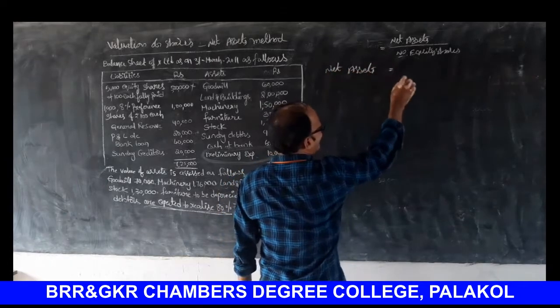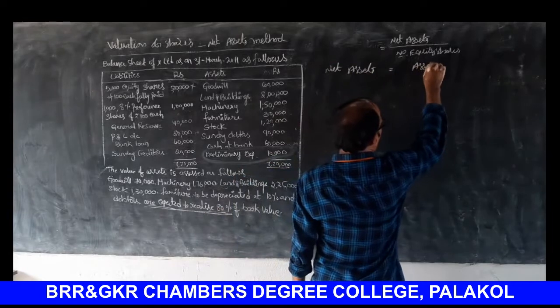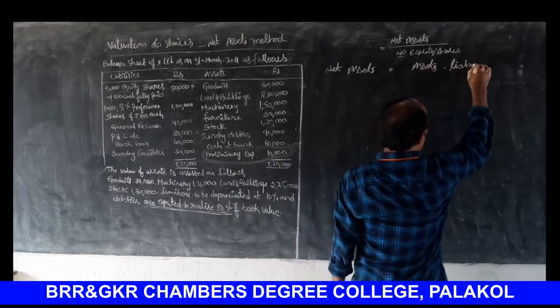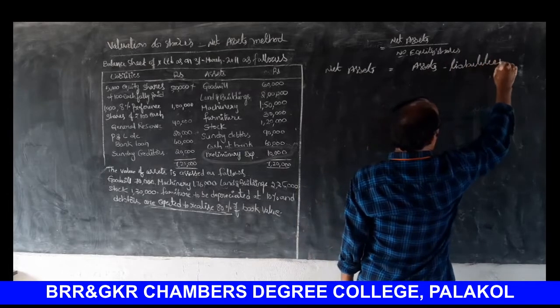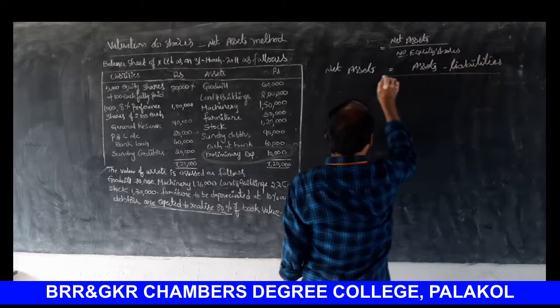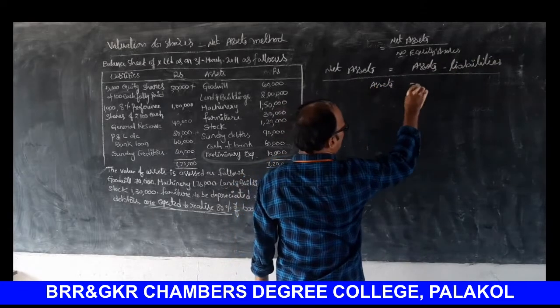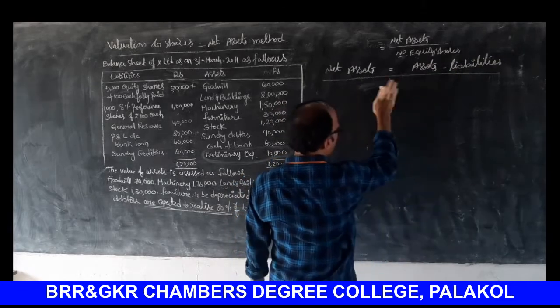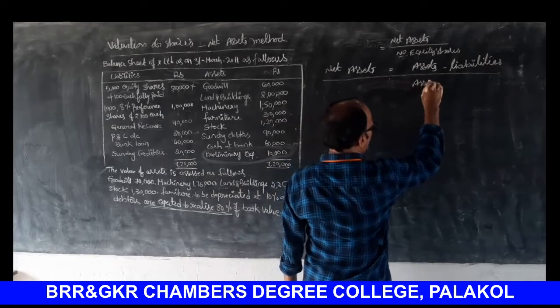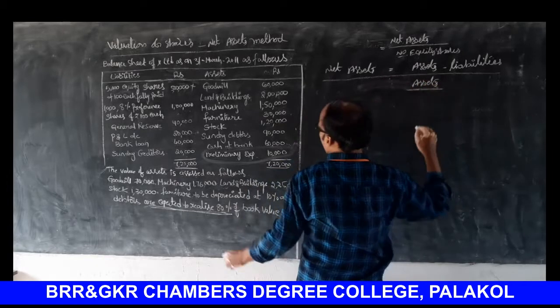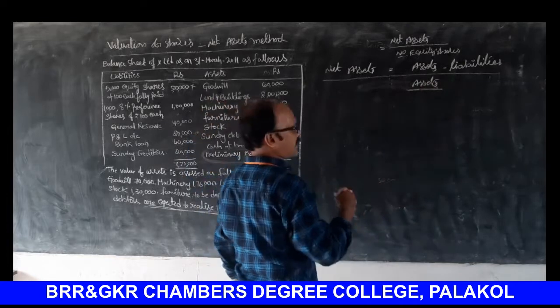Net assets is equal to assets minus liabilities. Right. Assets: goodwill is to be considered.